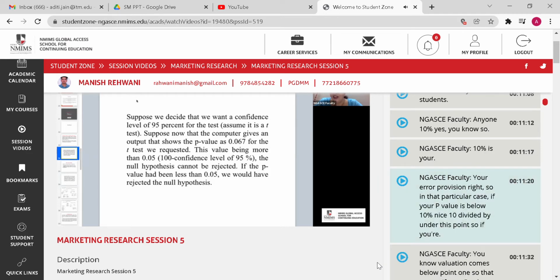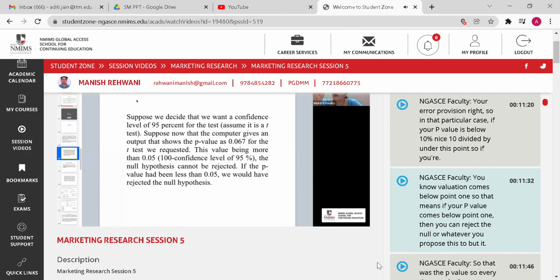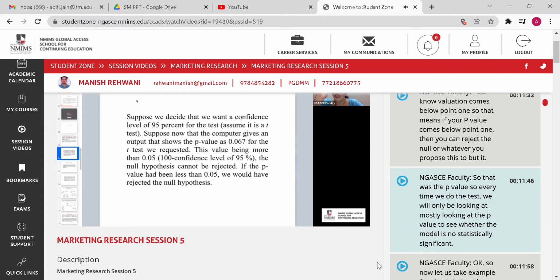So 10% is your error provision, right? So in that particular case, if your p-value is below 10%, which means 10 divided by 100 is 0.1, if your p-value comes below 0.1, then you can reject the null, or whatever you proposed is true. Got it? So that is the p-value. So every time we do the test, we will mostly be looking at the p-value to see whether the model is statistically significant or not.